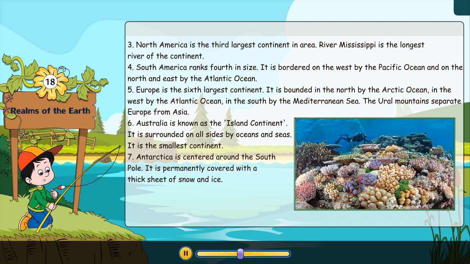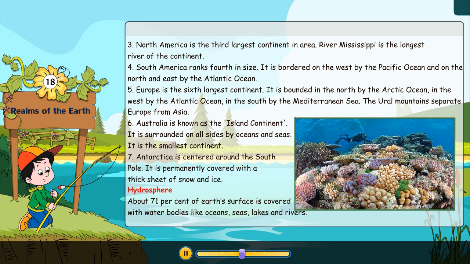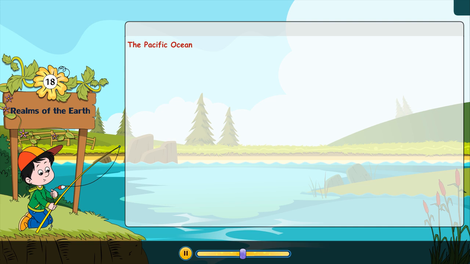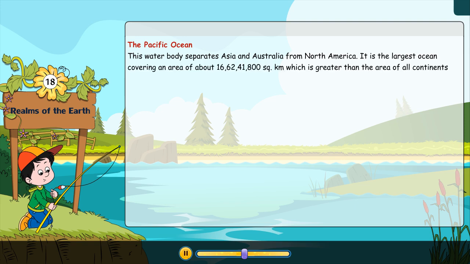Hydrosphere. About 71% of Earth's surface is covered with water bodies like oceans, seas, lakes, and rivers. The Pacific Ocean. This water body separates Asia and Australia from North America. It is the largest ocean, covering an area of about 16 crores 62 lakhs 41,800 square kilometers, which is greater than the area of all continents put together.